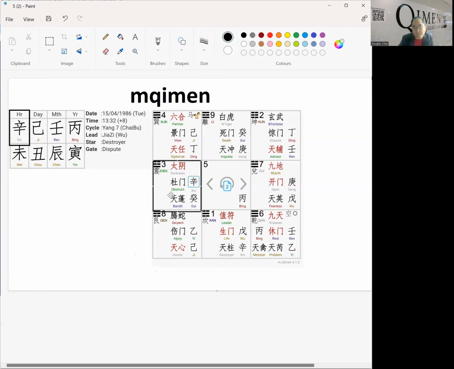So let's explore further. Looking at box number 3, there's a darkness. Darkness means something that is hidden, something that you cannot see. If you were to ask whether this thing can be invested in, something that is hidden, does it spell good? Not necessarily true. And then there's a blockage, an obstruction, which means that there will be hurdles in front of you if you want to invest.